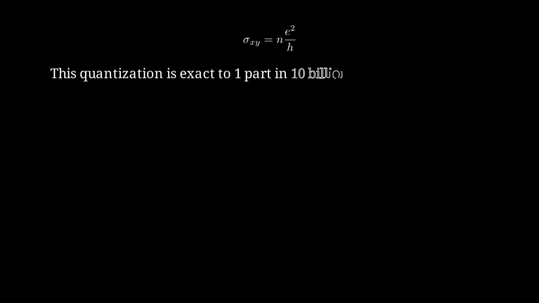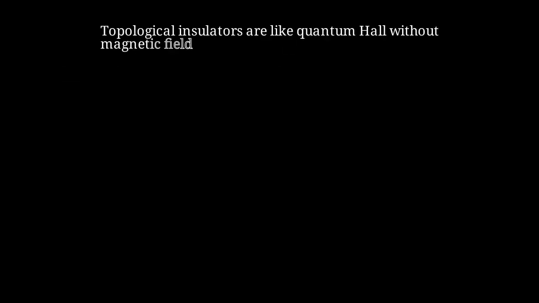This quantization is incredibly precise, accurate to better than 1 part in 10 billion, making it useful for resistance standards. Topological insulators achieve a similar effect without any external magnetic field, using spin-orbit coupling instead. What can we do with these remarkable materials?